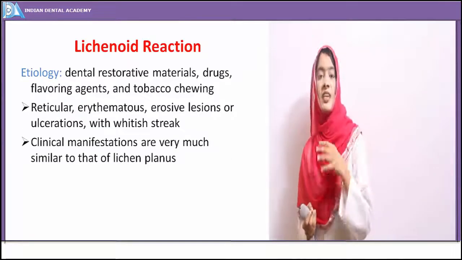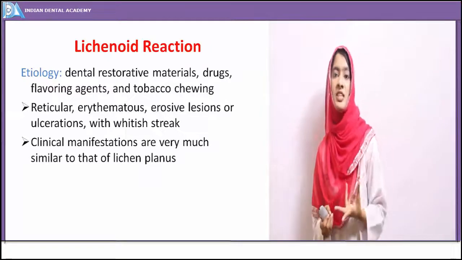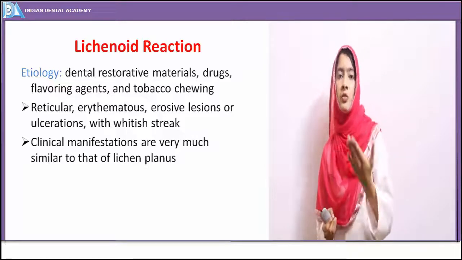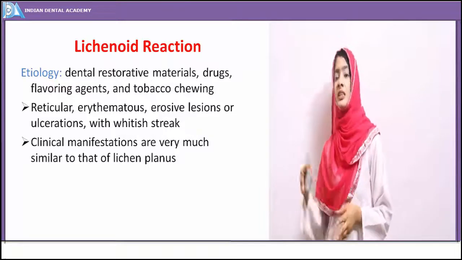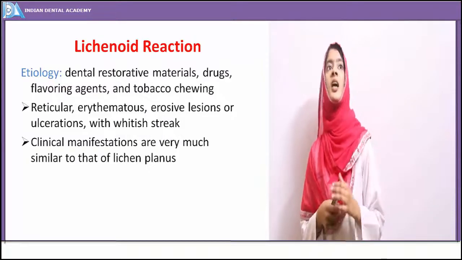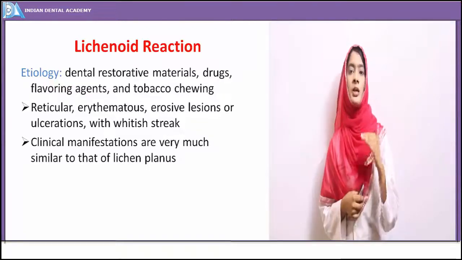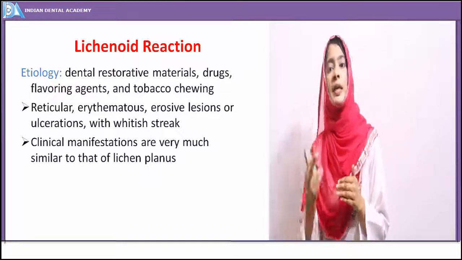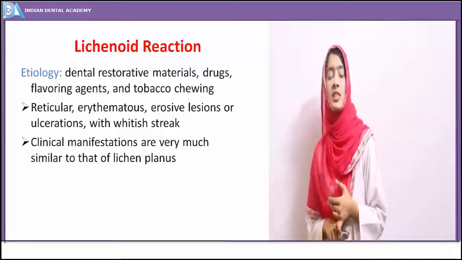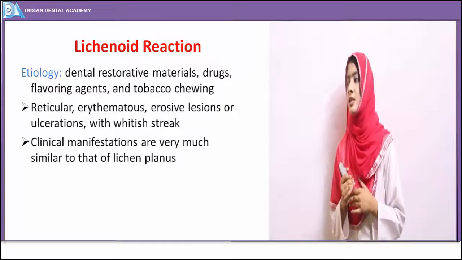And as I have already told, dental restorative materials, drugs, flavoring agents or mouth rinses manifest a form of contact stomatitis that is also known as lichenoid reaction. In the oral mucosa the lesions appear whitish, papule-like, resembling lichen planus. They may be reticular, erythematous, erosive lesions with a white streak. That's why they resemble lichen planus lesions.